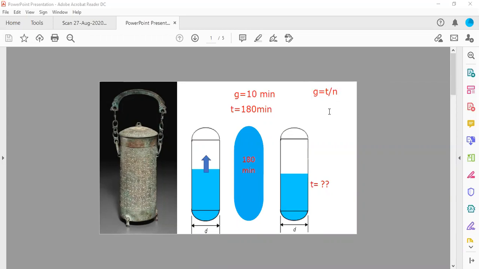So N is equal to, sorry, T upon G. To calculate N, T is 180, G is 10, so N will become 180 divided by 10. So our N will be 18.